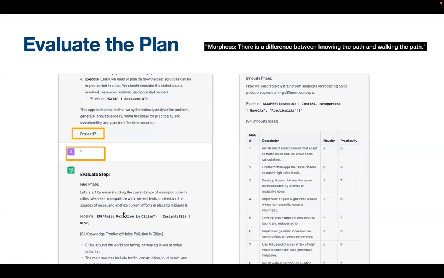It will again explain exactly what it does, and it will give output. For example, here it says it's exploring the knowledge frontier of noise pollution in cities, and it says cities around the world are facing increasing levels of noise pollution. It will also give output from a lot of thinking frameworks that you might not have heard of. Here it's using something called SCAMPER.